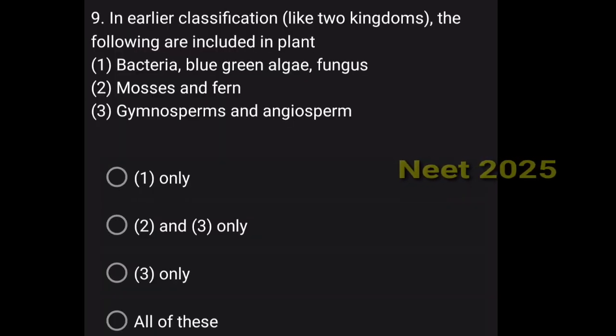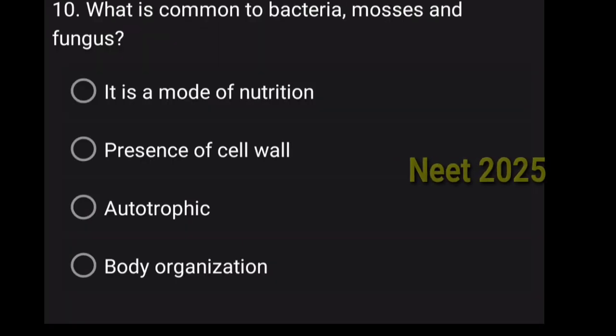Now, in early classification, the followings are included in plant. The answer is option D. All of these is the correct answer. Question number 10. What is common to bacteria, mosses and fungus? So the correct answer is option B, presence of cell wall. Cell wall is actually present in all bacteria, mosses and fungus, correct?